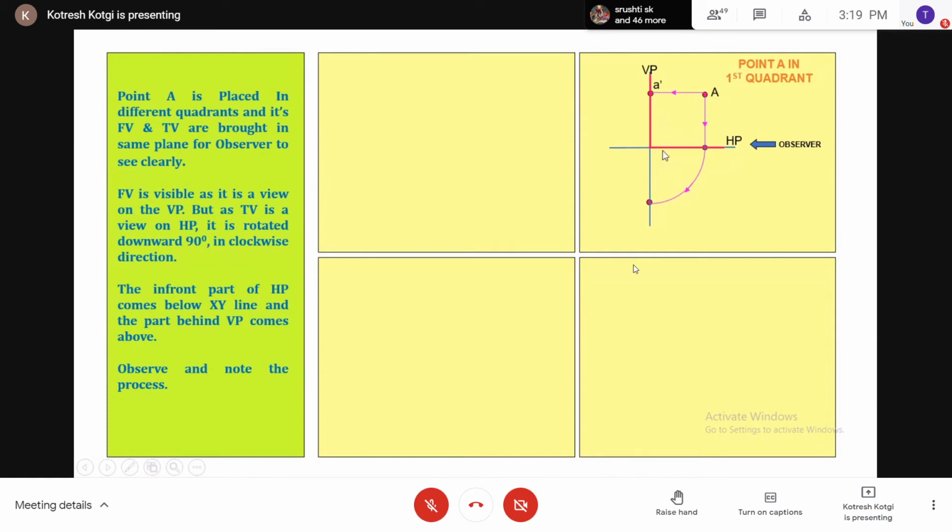Whatever is above the XY line is VP, whatever is below the XY line is HP. On HP, the view we get is the top view, denoted by a.